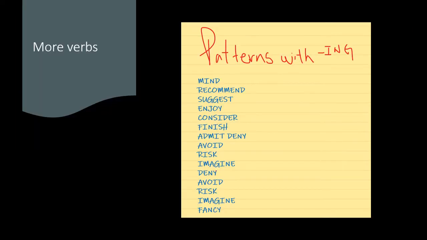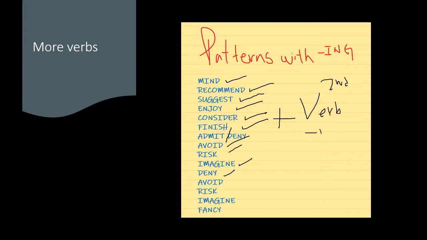Here we go with the next part. We have more verb patterns: recommend, suggest, enjoy, consider, finish, admit, deny, avoid, risk, imagine, and deny, which of course is repeated one more time. All of these verbs need to use a second verb. If you are going to use a second verb, you have to be very careful, it has to be with the ing, just like that. For example, I recommend watching videos like this. Here in Caesar Collab Plus, we have more practice.